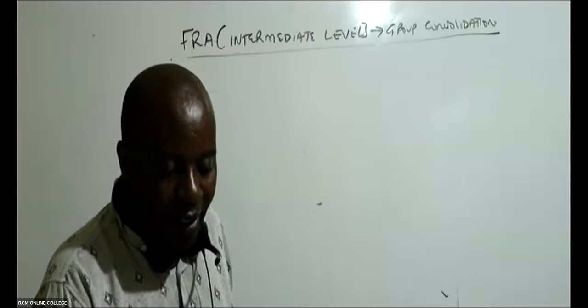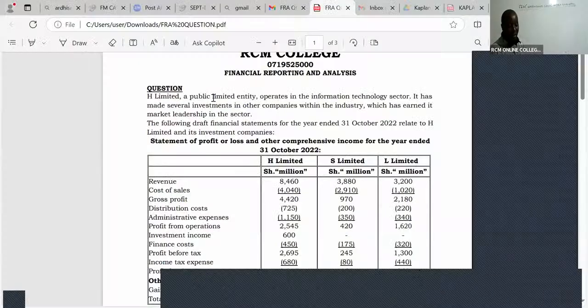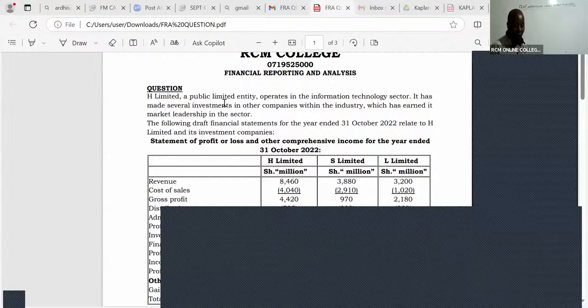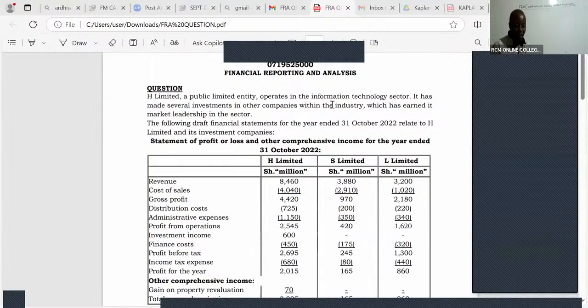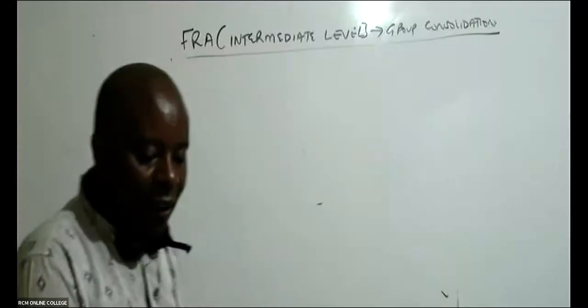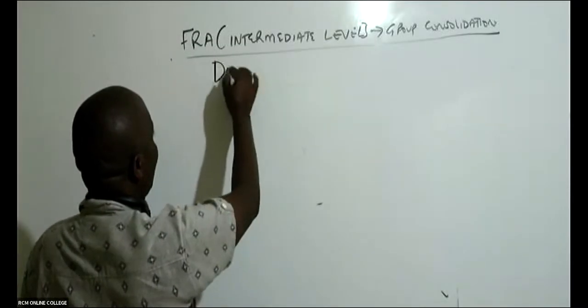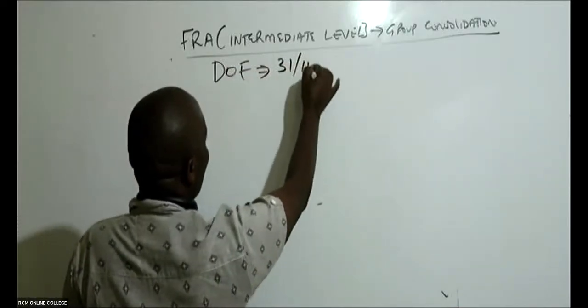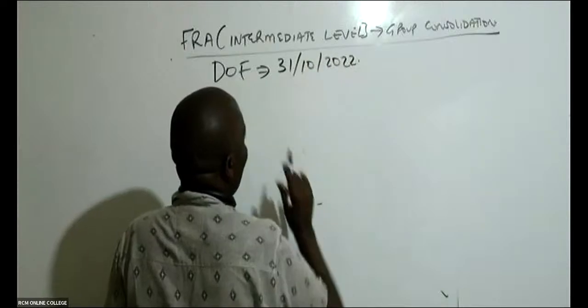All right. We are told H Limited, a public limited entity, operates in the information technology sector. It has made several investments in other companies within the industry, which has earned it market leadership in the sector. The following draft financial statements for the year ended 31st October 2022 relate to H Limited and its investment companies. So the date of the financial statements, the DOF, is 31st October 2022. Very important for me to note this.